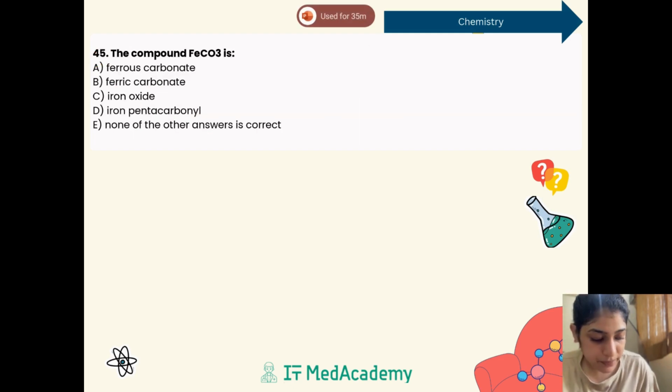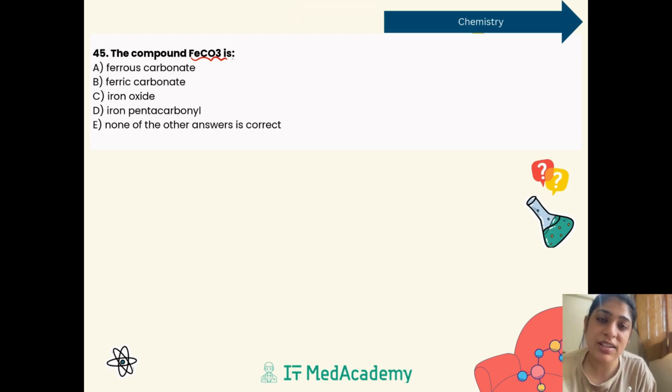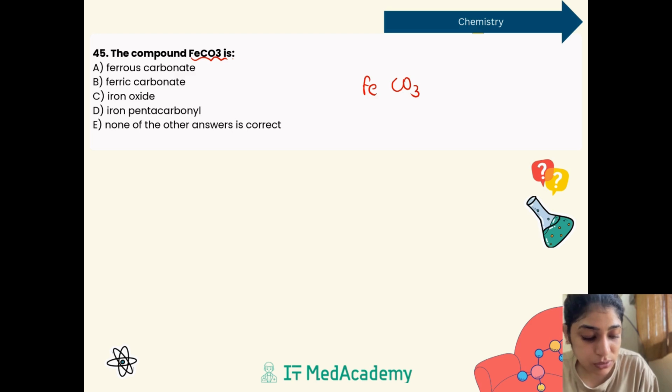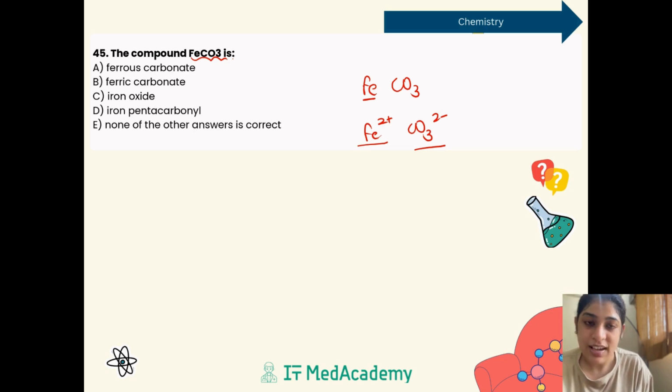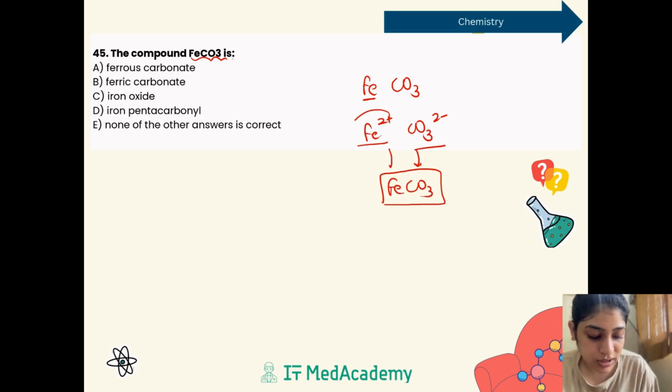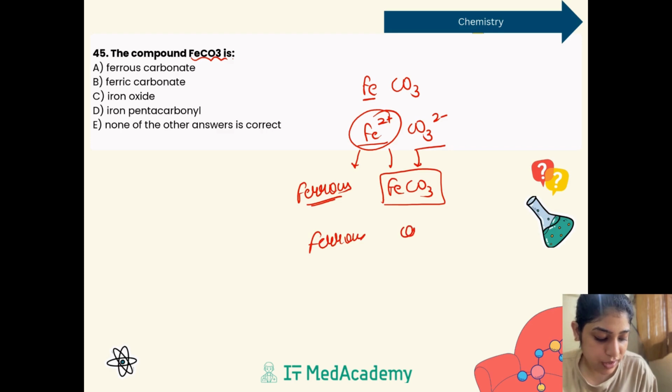Next, we have the compound FeCO3. Here it is just a question of the name of this compound, FeCO3. What do we mean by the name of FeCO3? Here Fe is in which oxidation state? Because we know CO3 is 2 negative, Fe must be in the 2 positive oxidation state. Then only it becomes neutral and comes out to be FeCO3. And Fe2 positive is also known as ferrous,